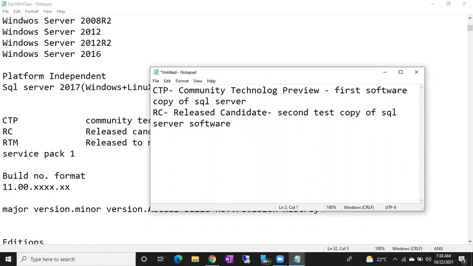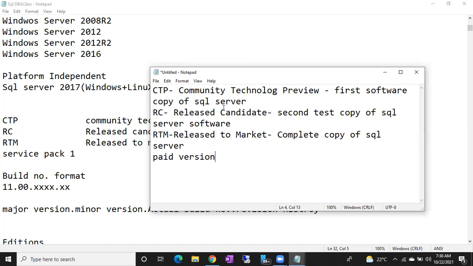Then finally they will release a proper version of SQL Server, that is your RTM. RTM means released to market. This is the complete copy of SQL Server, and it is a paid version. You have to pay. You can use it in any environment, you can install it in your production environment. So this is your paid version.